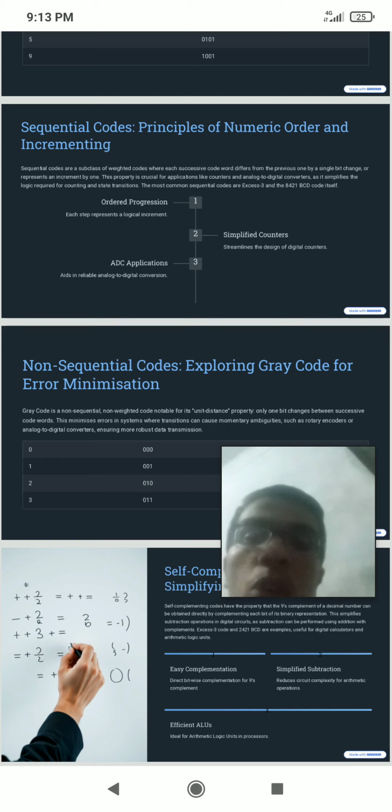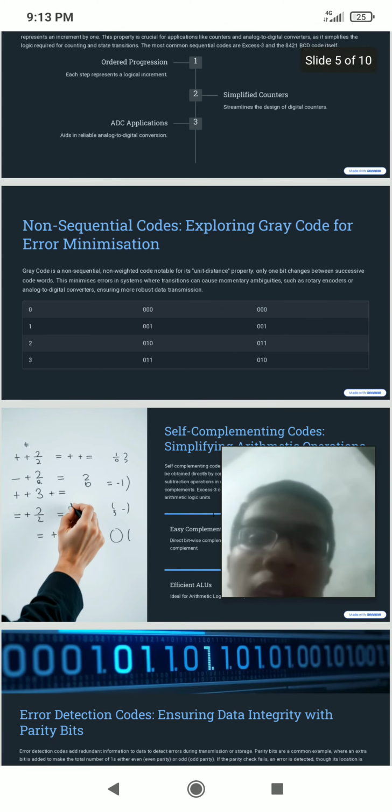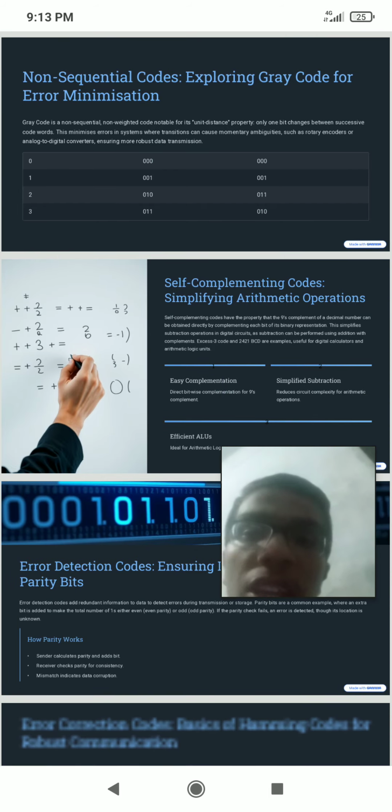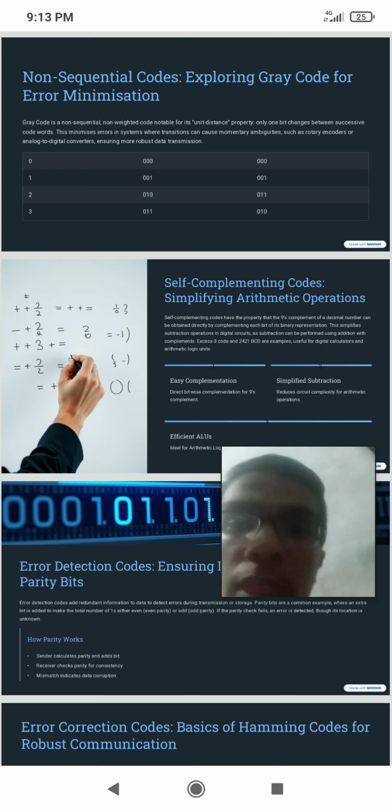In non-weighted codes, XS3 code, there are two different codes: sequential codes and non-sequential codes. Sequential codes, ordered progression. Non-sequential codes, exploring gray code and error minimization. Gray code is a non-sequential, non-weighted code notable for its unit distance property. Only one bit changes between successive code words. It minimizes errors in the system.